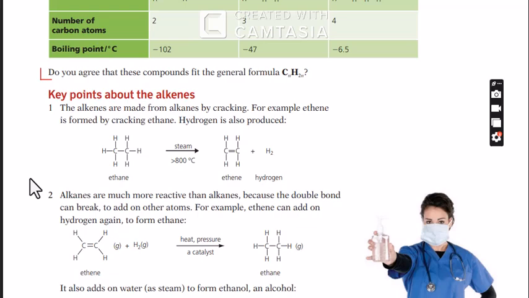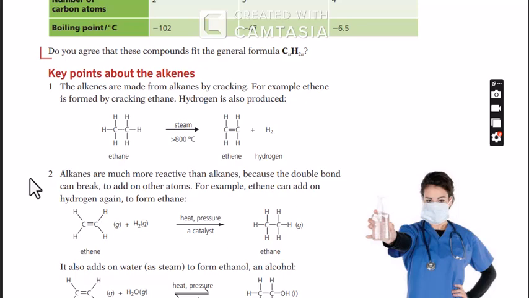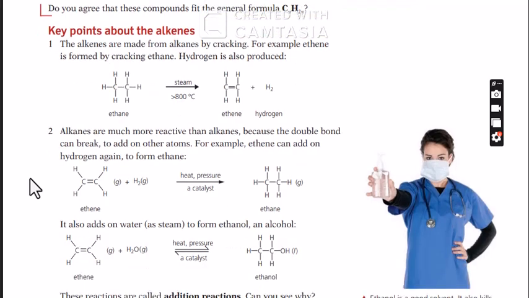Okay. Then alkenes are more reactive than alkanes. Sorry, this is an error here. So this should be alkenes, E, not A. Alkenes are more reactive than alkanes.